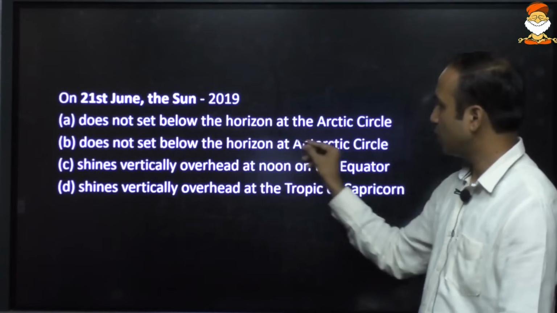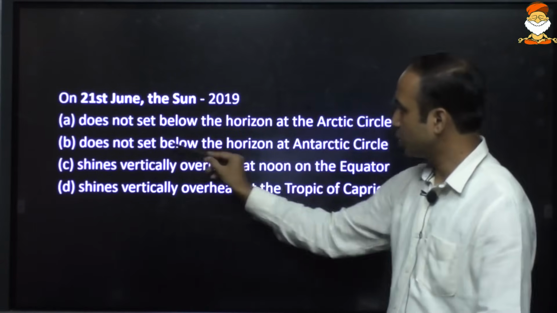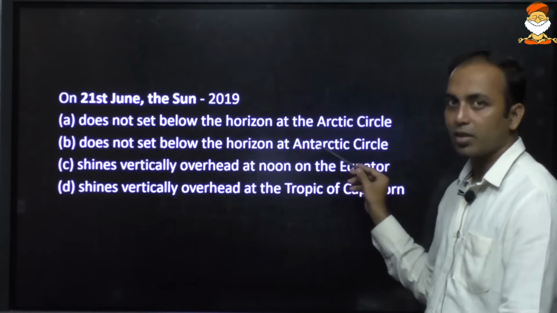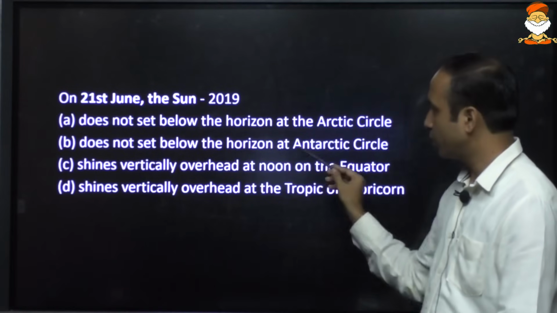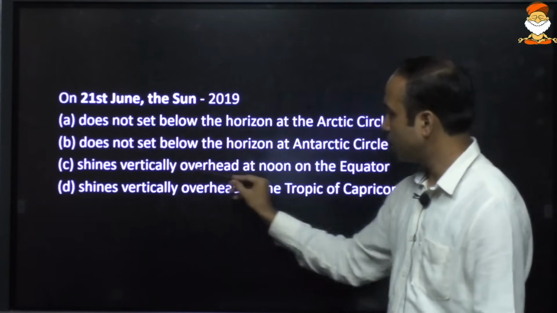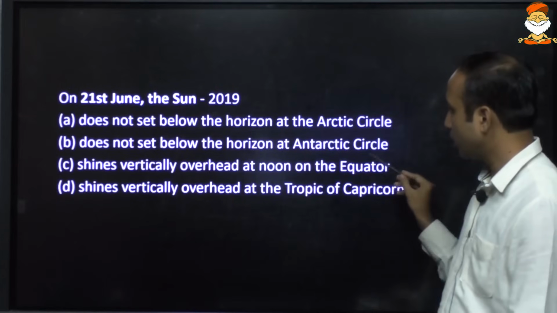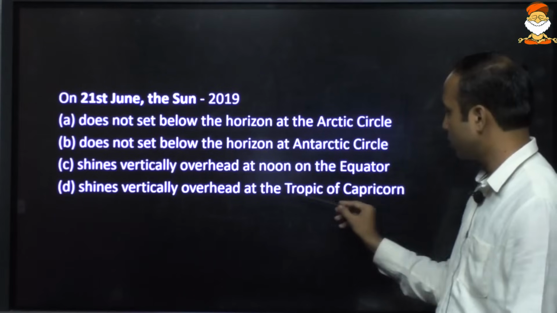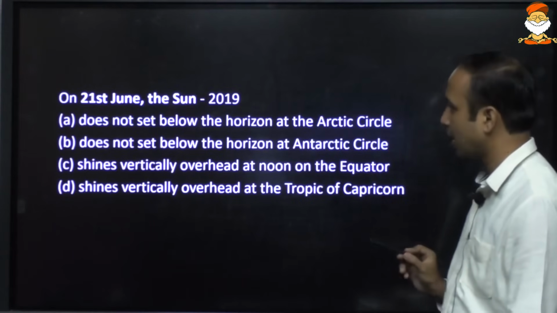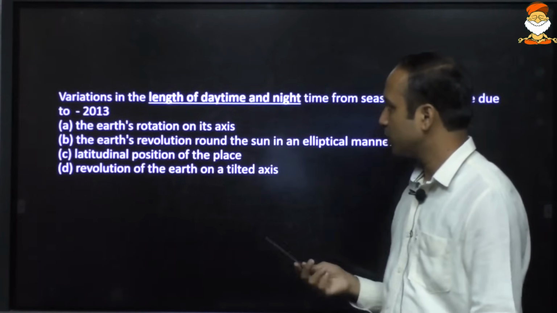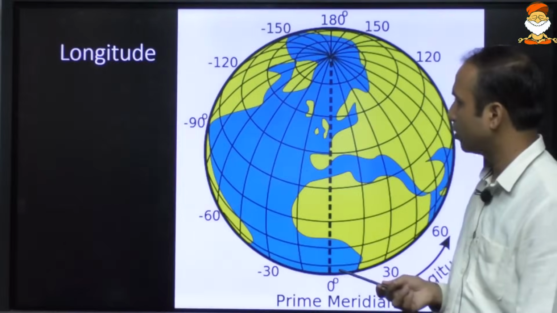The sun does not set below the horizon at the Arctic Circle. The sun does not set below the horizon at the Antarctic Circle? It has already set, because at the South Pole it is night time. Shines vertically overhead at noon at the equator? No, it is the Tropic of Cancer. Again, it is not Tropic of Capricorn, it is Tropic of Cancer. I hope you are understanding these questions. This we have just solved.